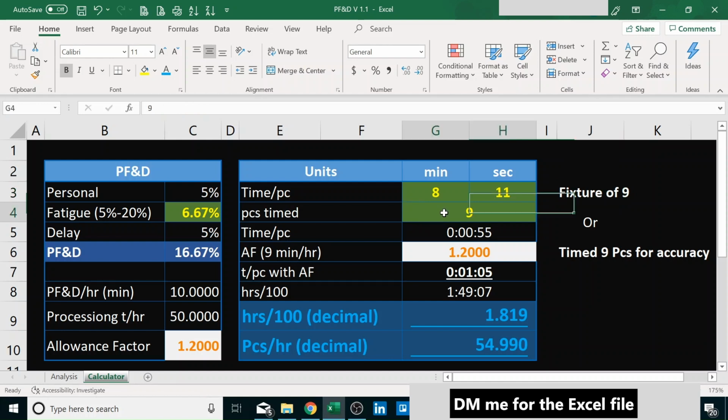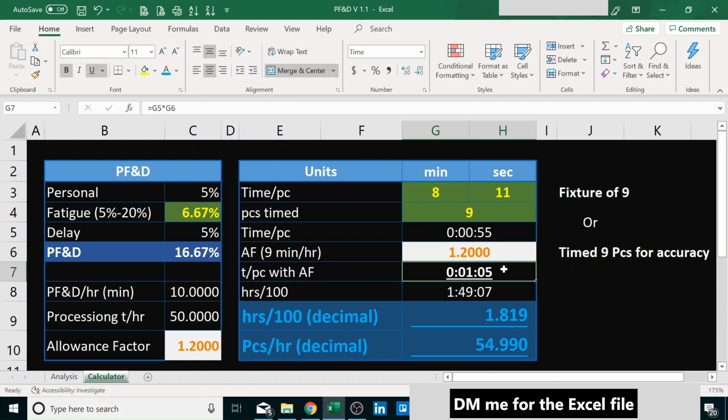So let's say we time our 9 pieces. By the way, if I put 10, these numbers change to 10 and all the calculations. So let's say 9 for now in my example. And let's say I time real time, not PF&D yet, 8 minutes, 11 seconds. My minutes go here, my seconds go here. And then pieces timed, I time 9 pieces. So time per piece, 55 seconds. And as I said, we're using an allowance factor of 1.2. That gives us a time per piece with PF&D of 1 minute and 5 seconds.